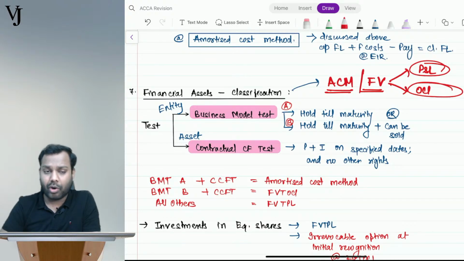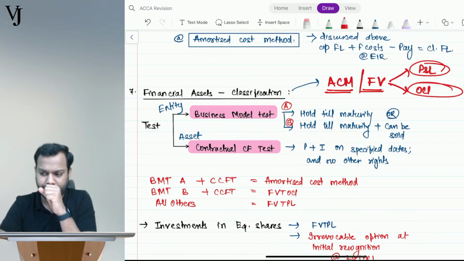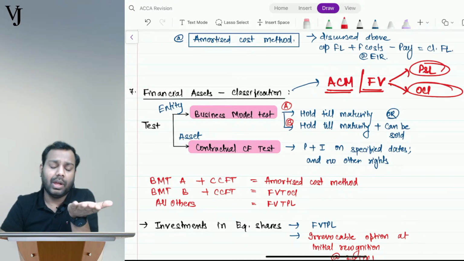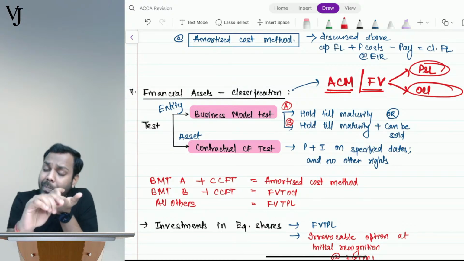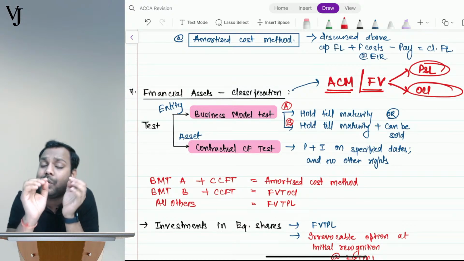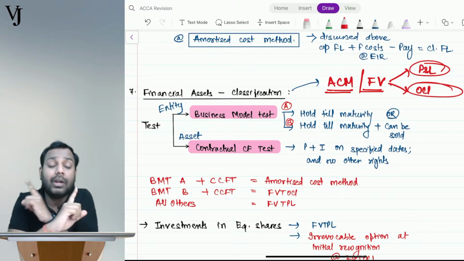Okay. Now, contractual cash flow test. We need to analyze that from the instrument, I have to receive only principal and interest, and that too on specified dates, and no other rights.